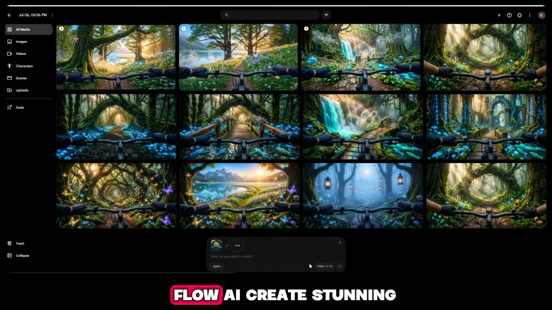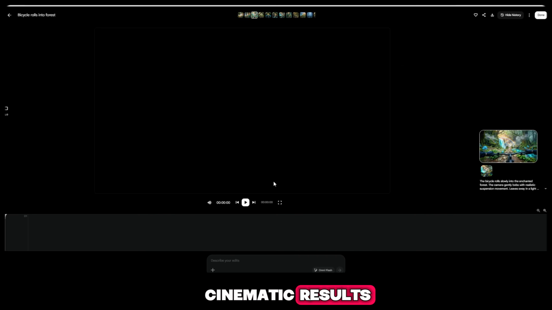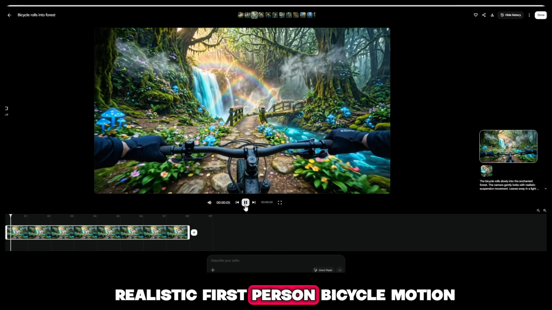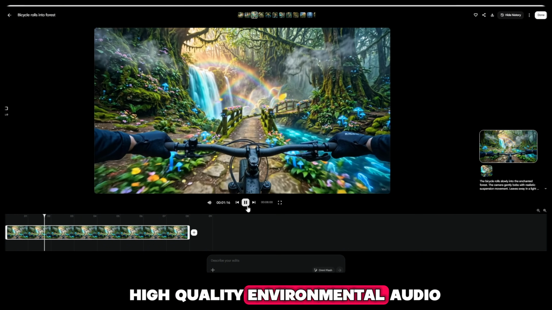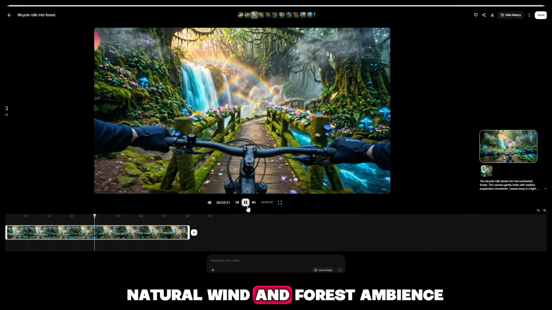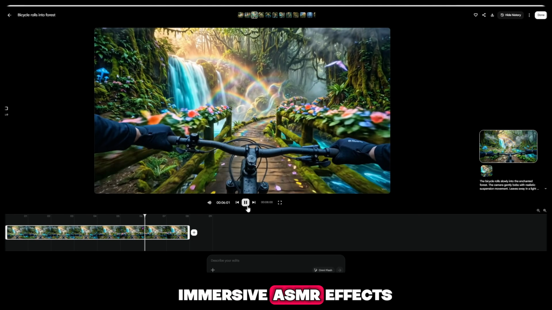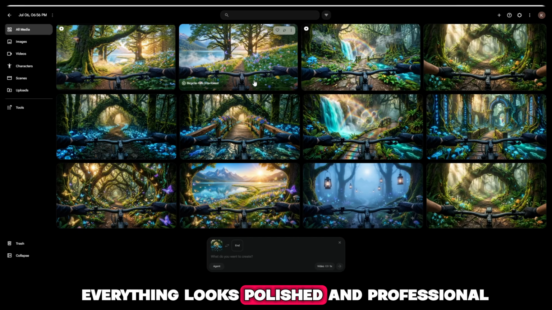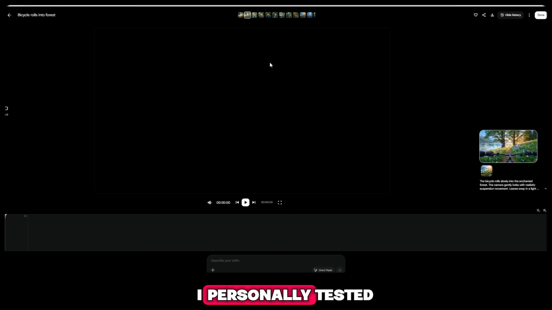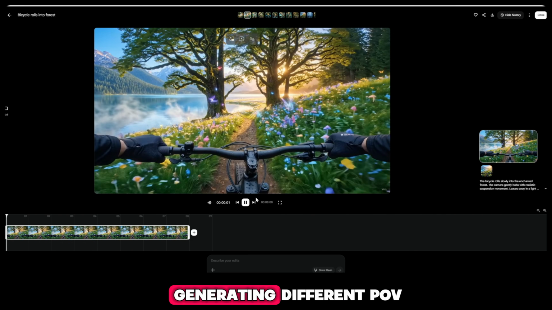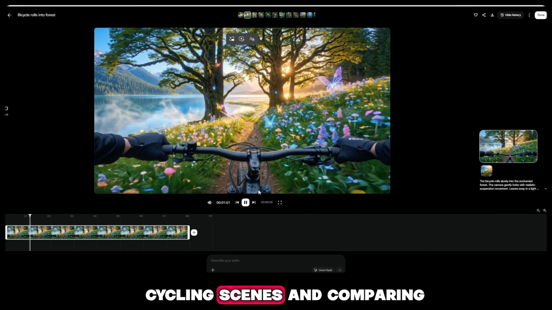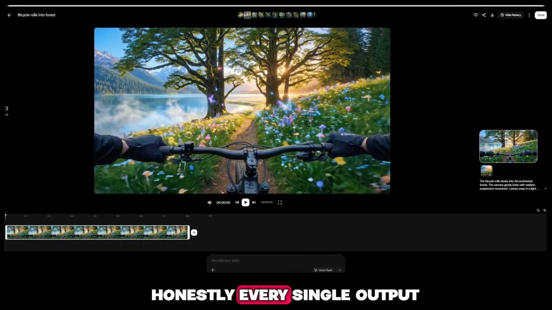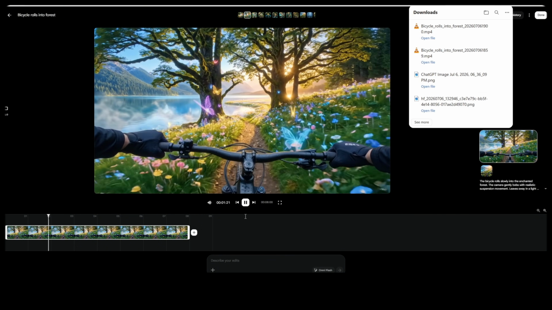Within a minute, Flow AI creates stunning cinematic results. The results include smooth cinematic camera movement, realistic first-person bicycle motion, high-quality environmental audio, natural wind and forest ambience, immersive ASMR effects, and incredibly realistic animations. Everything looks polished and professional. I personally tested it multiple times by generating different POV cycling scenes and comparing the results one by one. Honestly, every single output looked amazing.